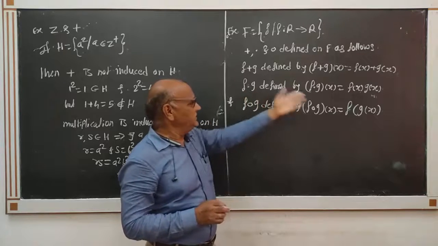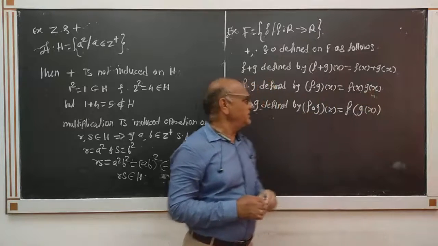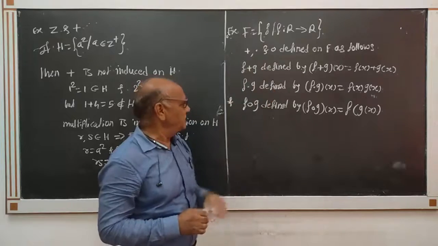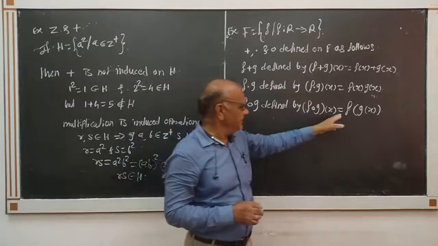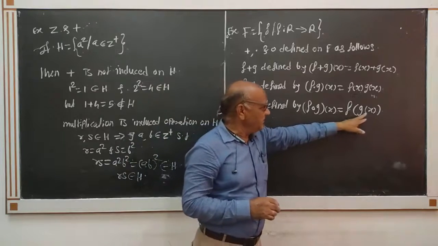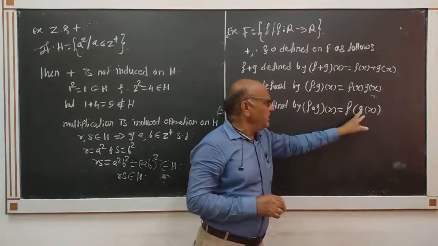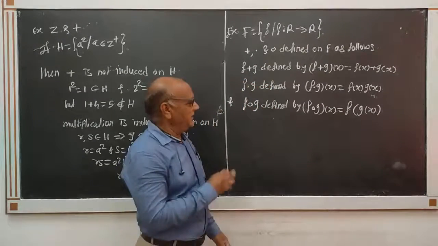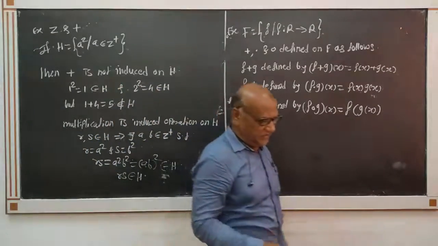Similarly for F into G, the product is real, so it belongs to F. Similarly for composition, G of X is a real number, and F of a real number, F of G of X, is again a real number, so composition is also a binary operation.